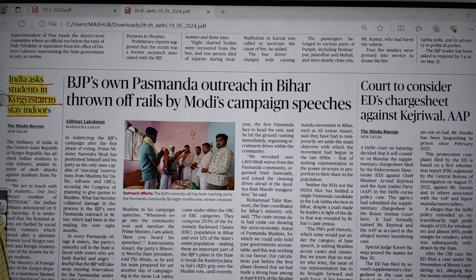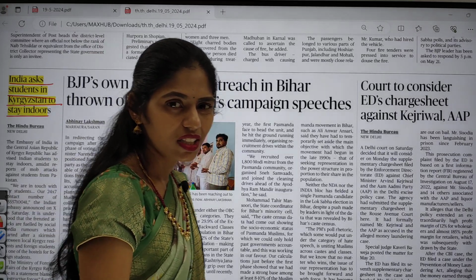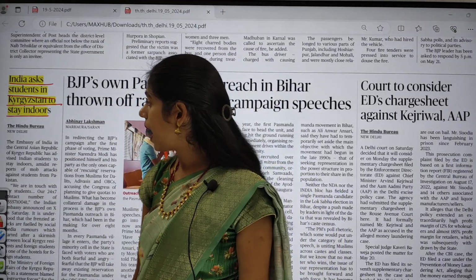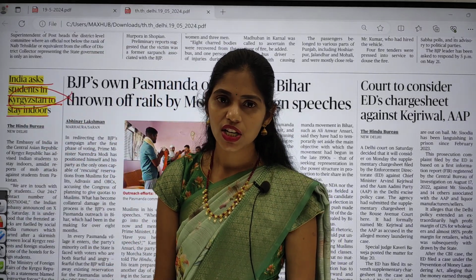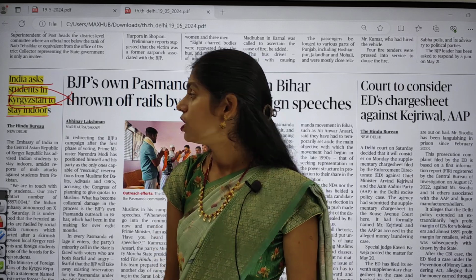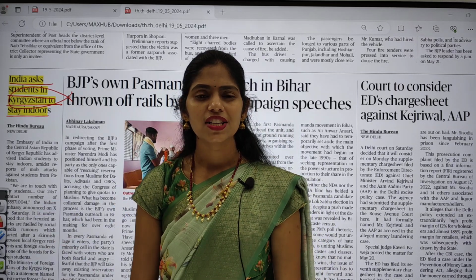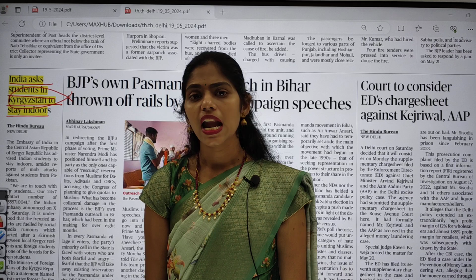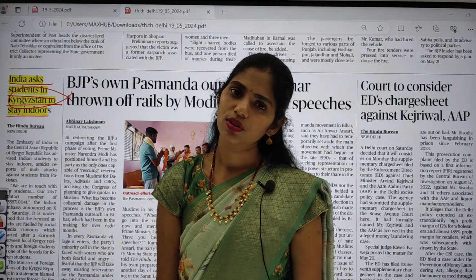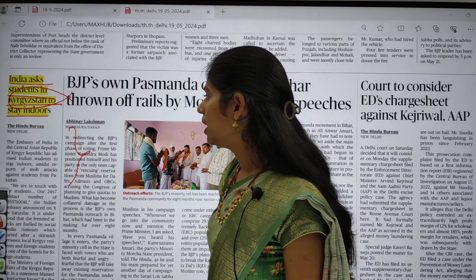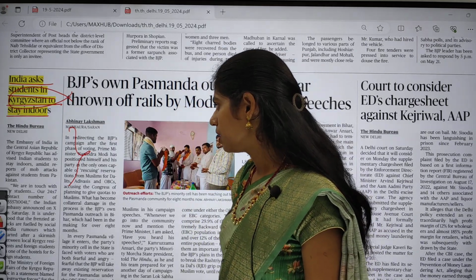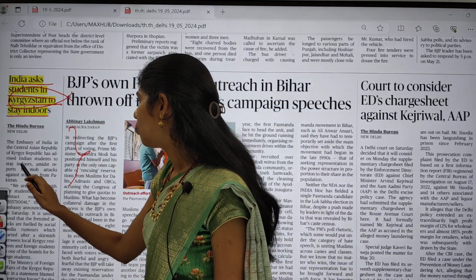So actually there is a conflict going on in Kyrgyzstan. So here you have to know the map of Kyrgyzstan. Kyrgyzstan is a country which is part of Central Asia, right? So you have to see which countries share a boundary with Kyrgyzstan, and let me know your answer in the comment box. So here it says that the Embassy of India in the Central Asian Republic of Kyrgyzstan has advised Indian